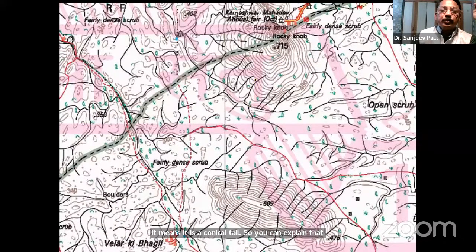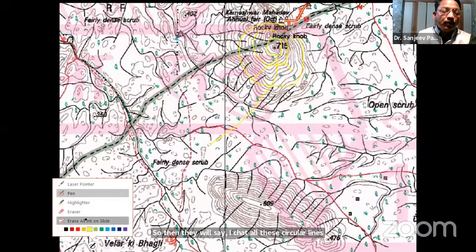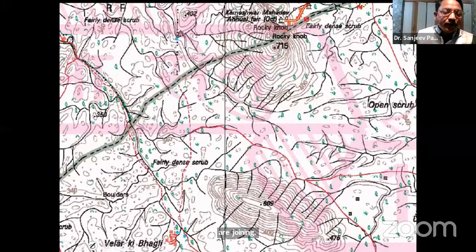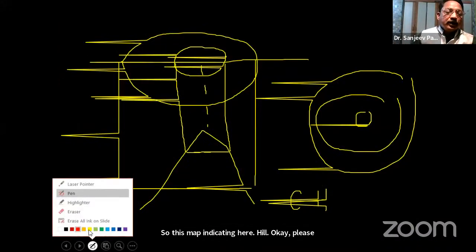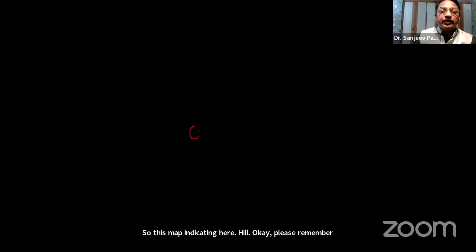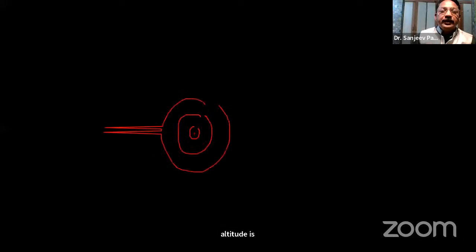So now you can show this picture to them and ask them, what is this over here? Then they will say, acha, all these circular lines are joining. So this map is indicating here a hill. Okay. Please remember, if the altitude of these circular lines is around 300, then we call it by the name hillock or knoll.